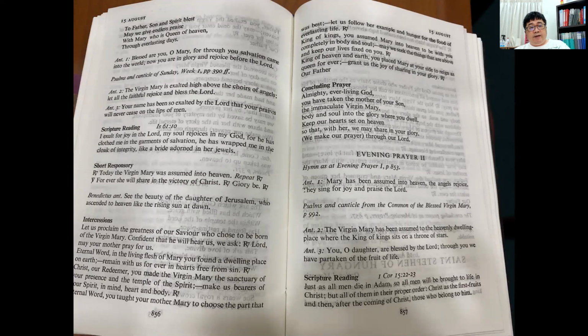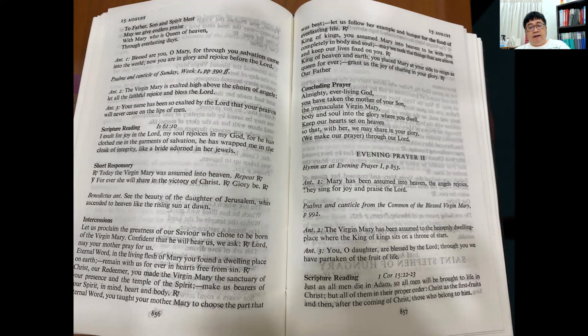So as you can see, whatever that is proper, refer to the proper. Whatever that is common, refer to the common. So if something is not found in the proper, then you go to the common. If it's found in the proper, then do not turn to the common.